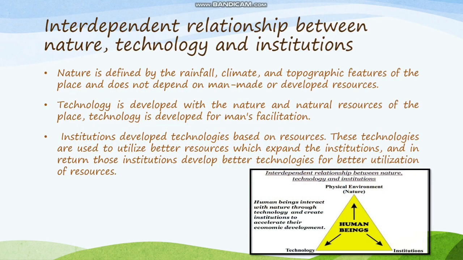There is a strong interdependent relationship between nature, technology and institution. If you see the diagram, human beings are interrelated with all these three factors. Human beings try to extract resources from nature, and with the help of technology they try to put them to use, and institutions provide them with the technology which can help them build a better mankind.